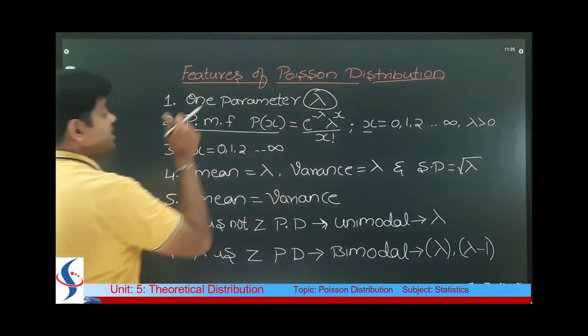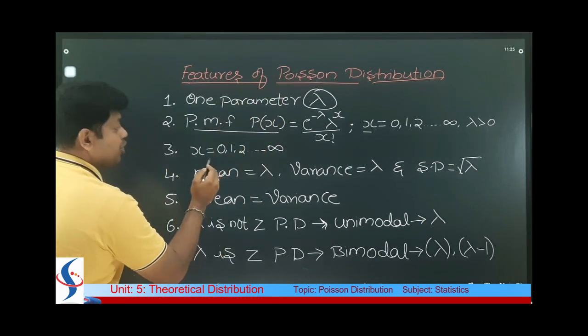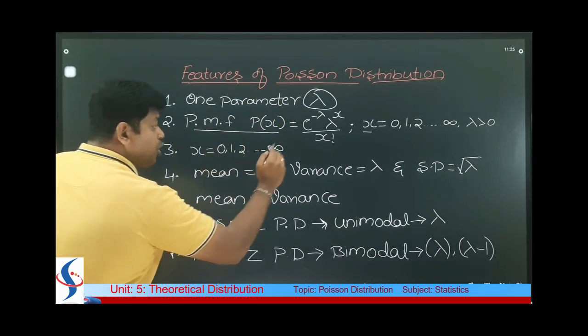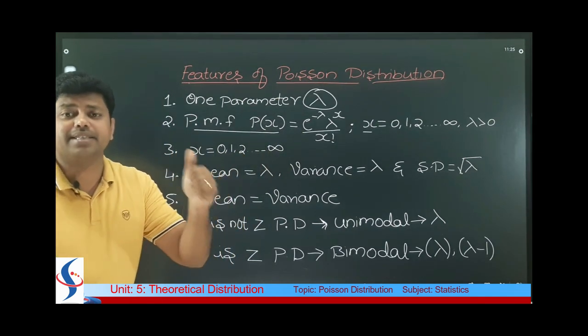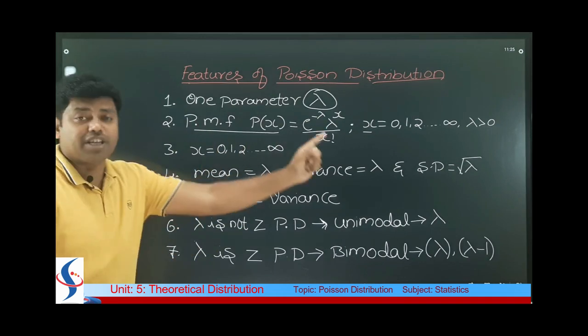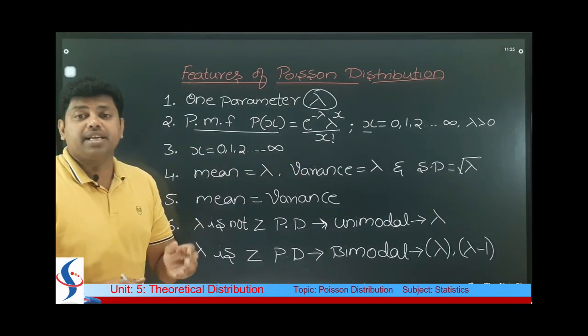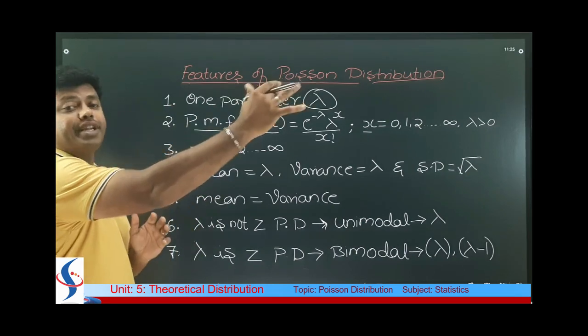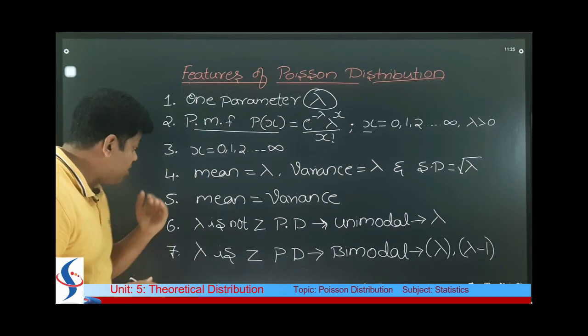And that is the third feature of Poisson distribution, that is x is equal to 0, 1, 2 up to infinity. That is the third one. Very simple. The first one is the parameter, that is lambda. The second, the probability mass function, you have to remember and write down. And the third one is the range of x, that lies from 0 to infinity. 3 features you learnt.